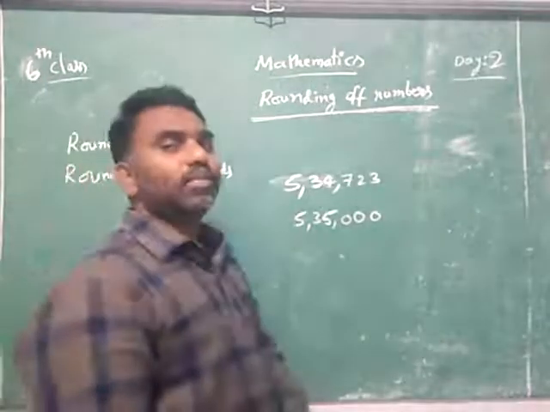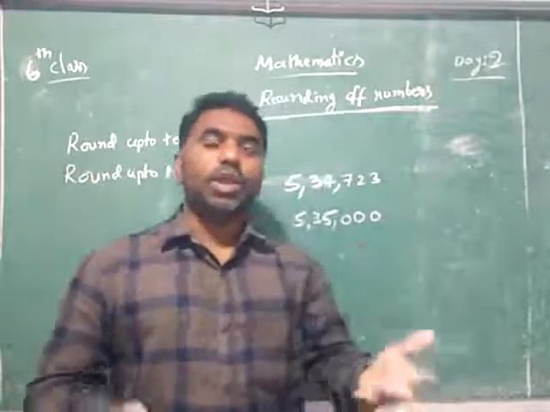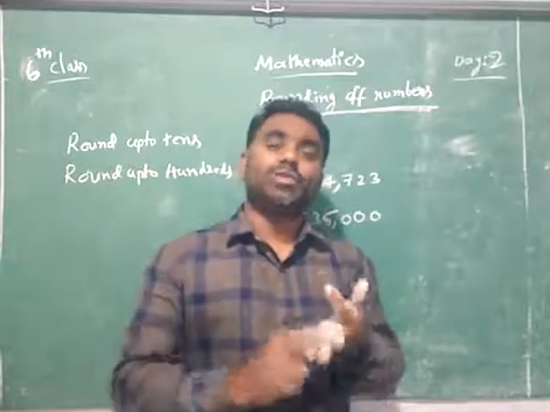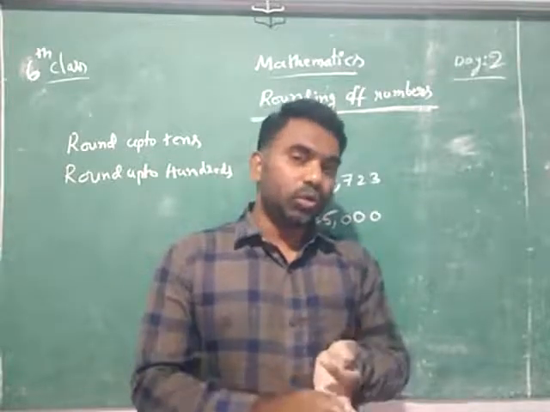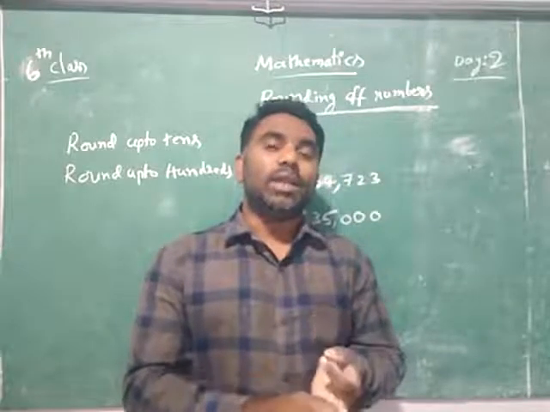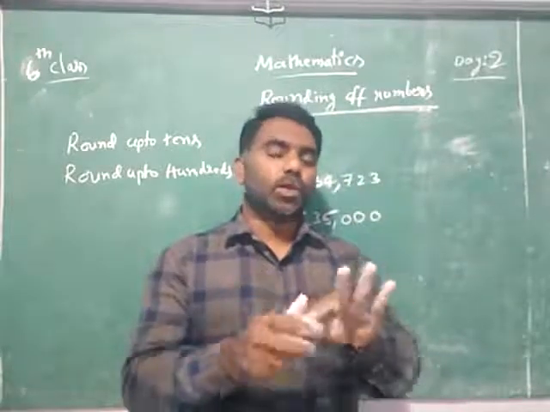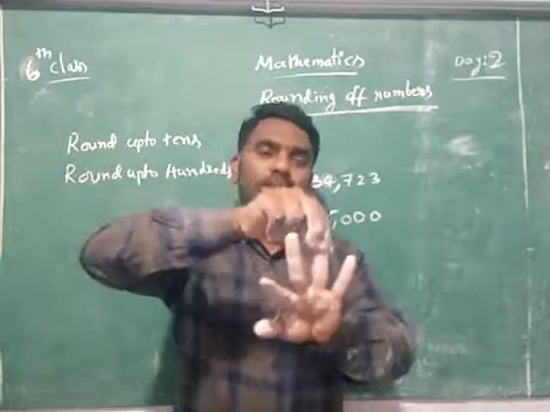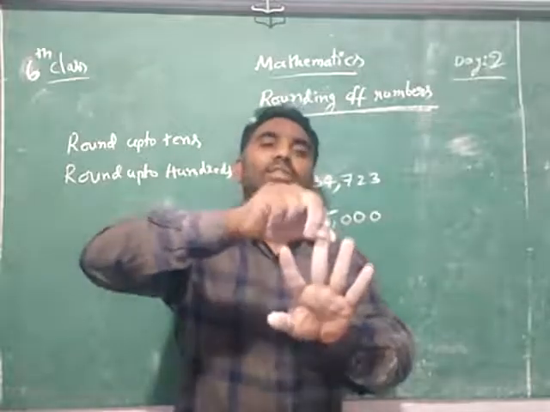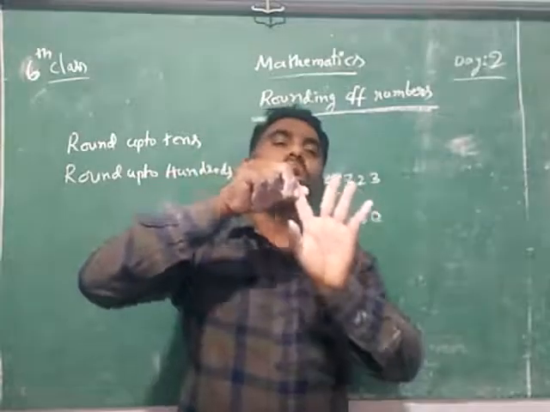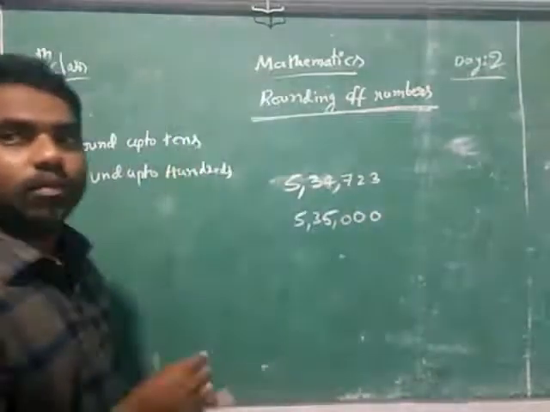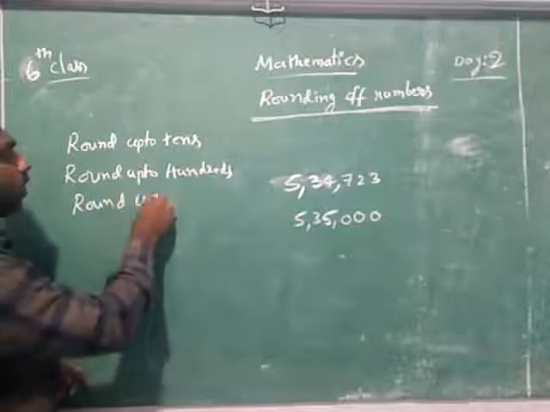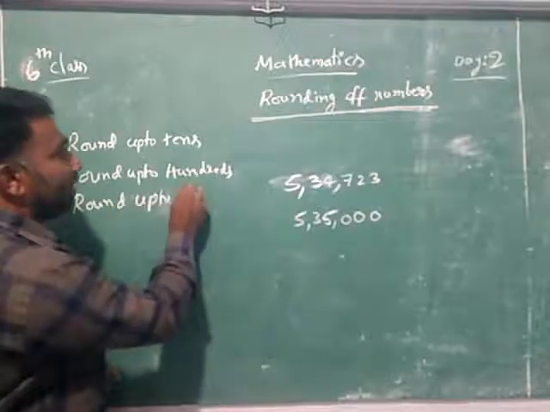When you purchase something and you don't have ones, 10 rupee notes and 100 rupee notes also, then what will you do? You will round up to thousands. You don't have 1 rupee notes, 2 rupee notes like that, 10 rupee notes are not there and hundreds are not there with you. Then you will round up to thousands. That is called rounding to the nearest thousands.